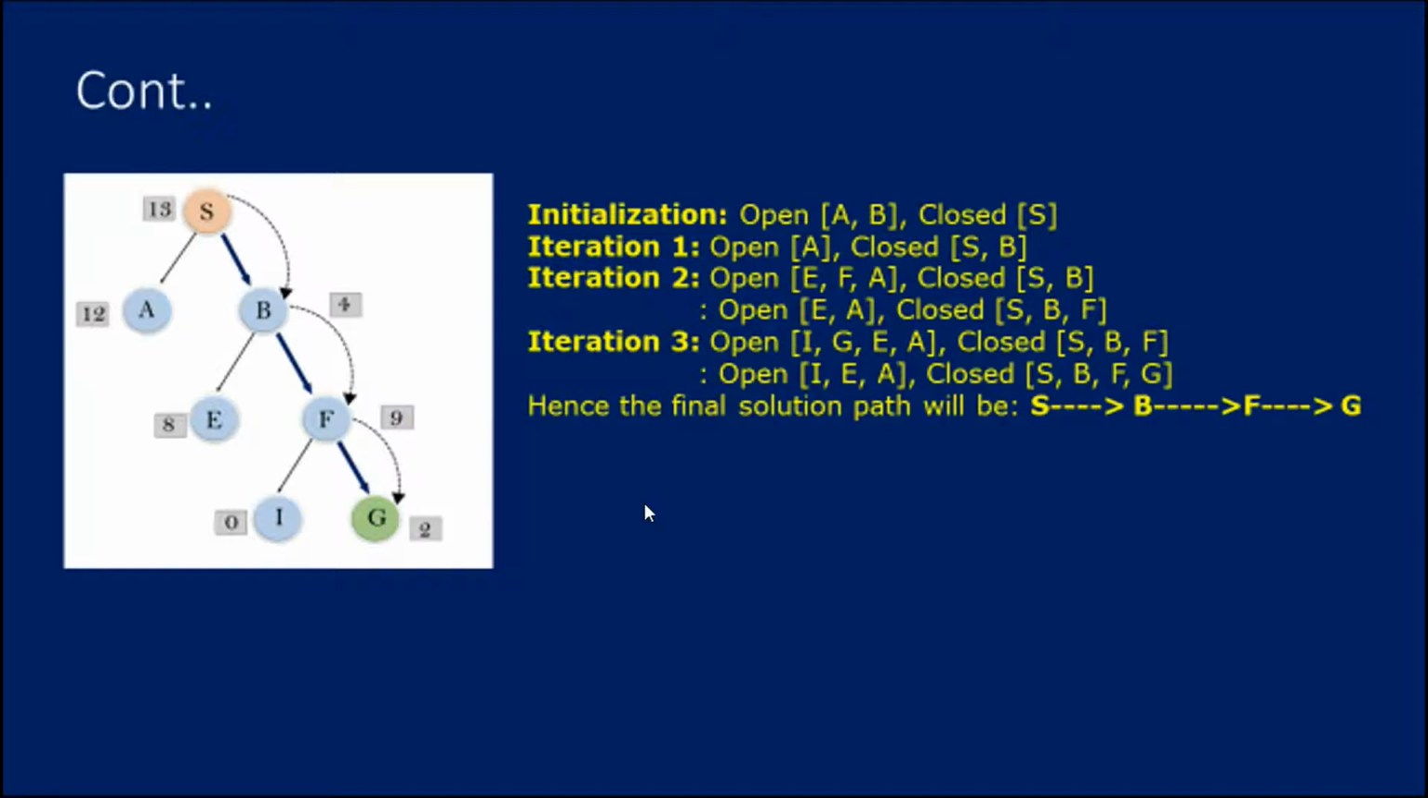By scrutiny, we further modify this algorithm again. So G is our goal node. Moving this goal node to the closed list. So by attaining iteration 3, we get a final solution of S, B, F, G. By traversing the nodes this way, we can attain the goal node. This is how the best first search algorithm is used.